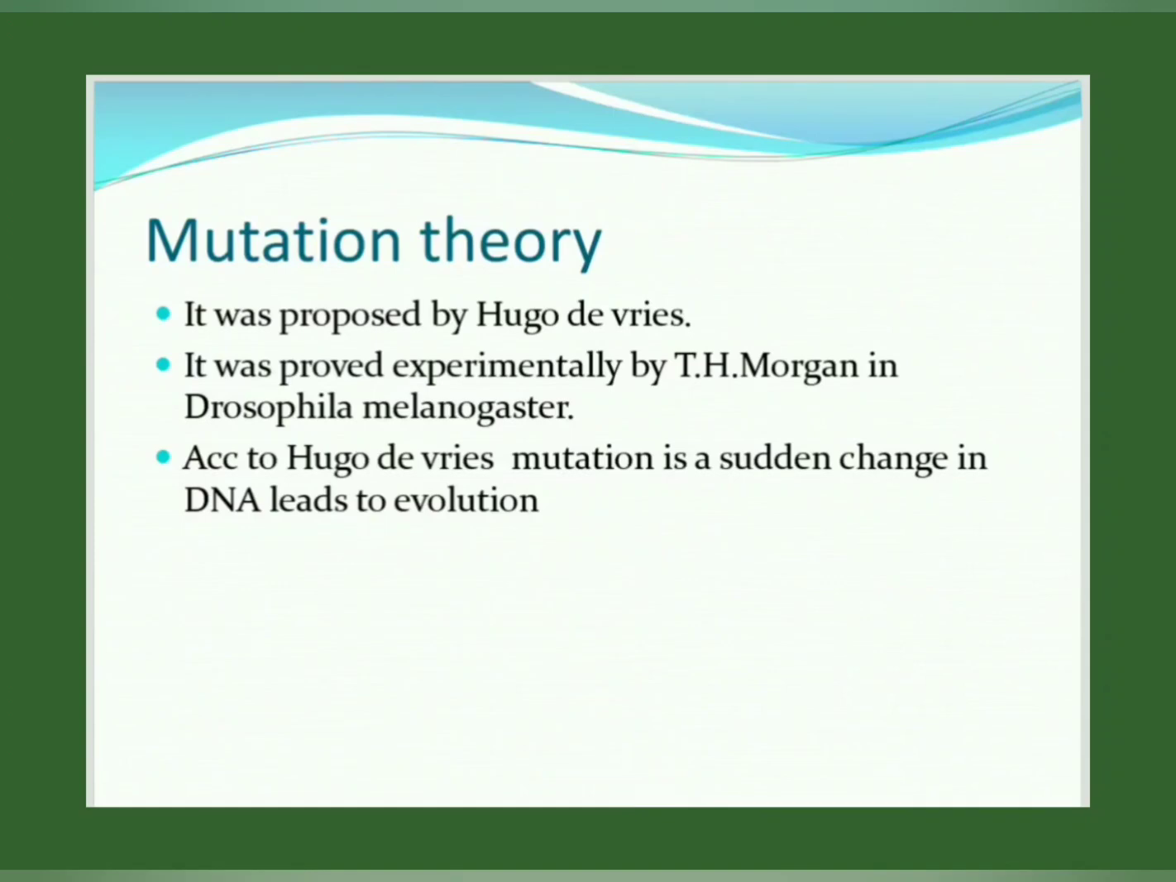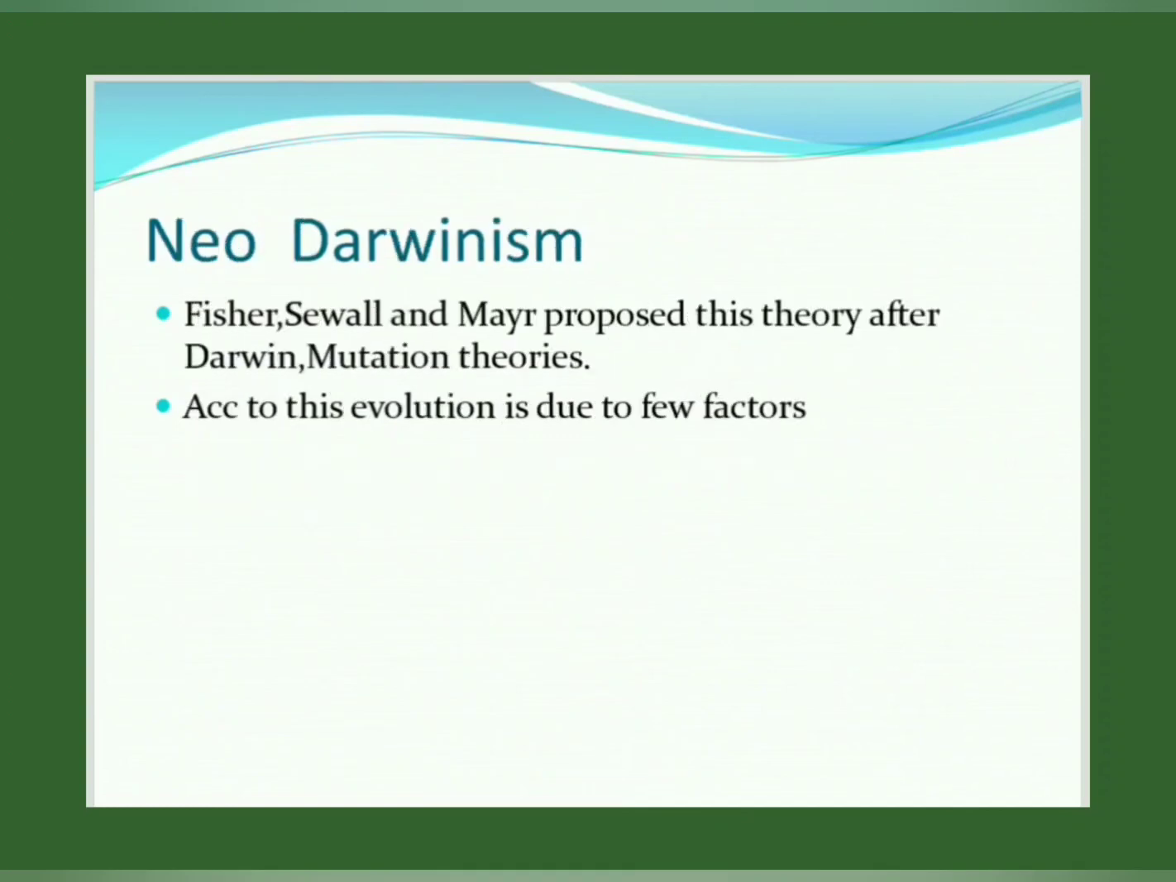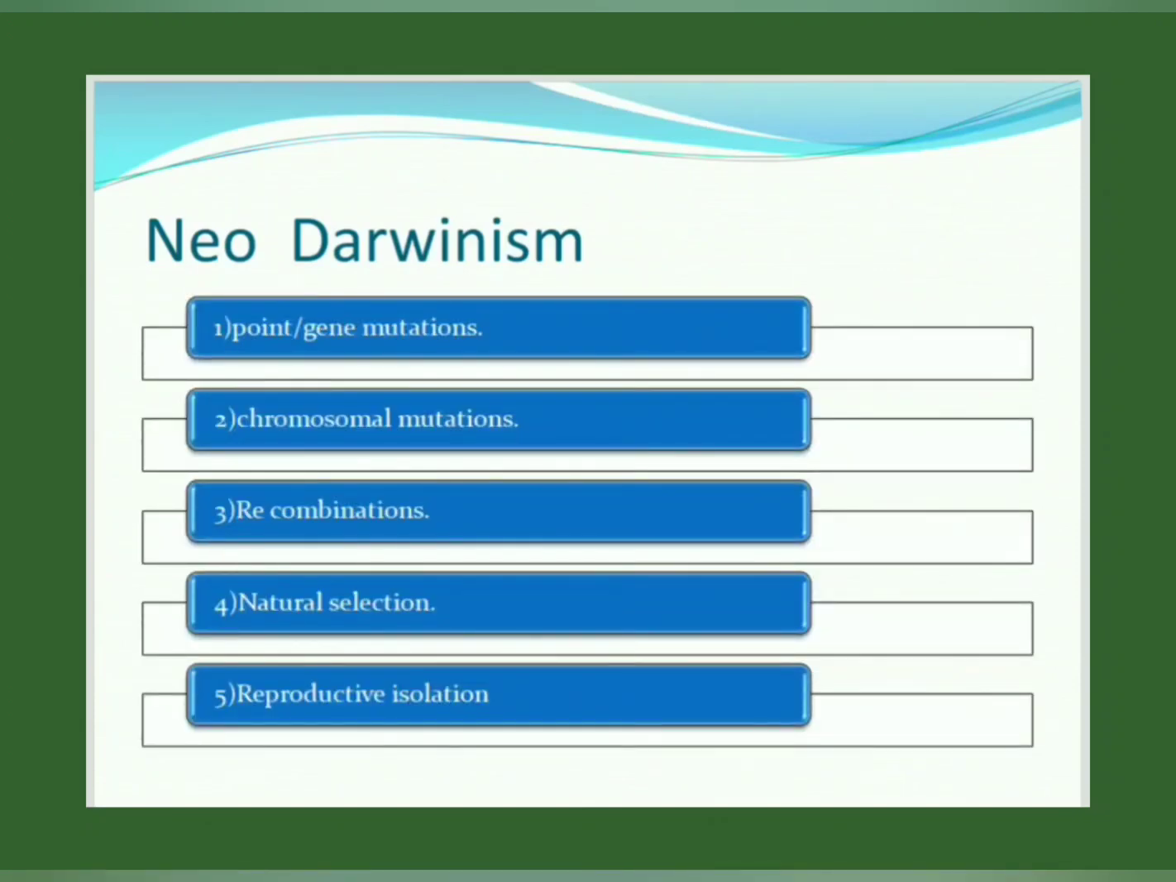So the last one is NeoDarwinism, or modern synthetic theory, or genetical theory we call. This was proposed by Fisher, Sewall and Mayr after the Darwin and mutational theories. According to this, evolution is due to a few factors. So what are those? Mutations. Here, point or gene mutation: if any small change takes place in a single gene, it leads to gene mutations.